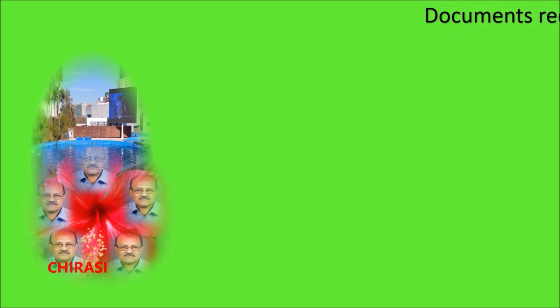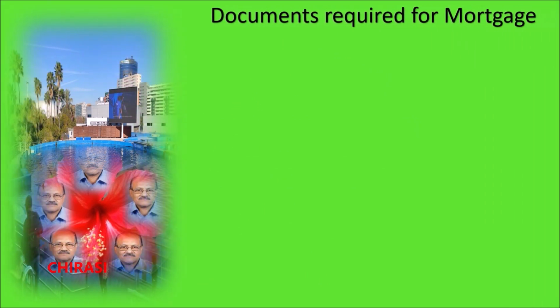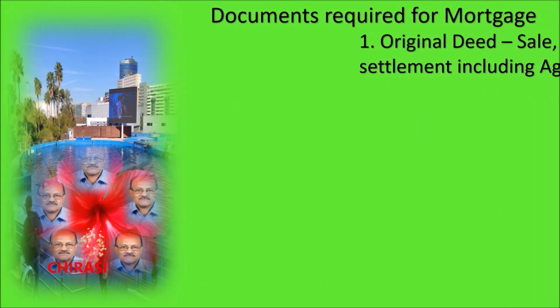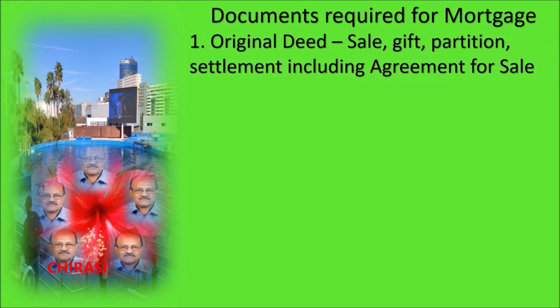Now, the documents required for mortgage. Number one, the original deed. This may be a sale deed, a gift deed, a partition deed or a settlement deed, etc., including an agreement for sale.